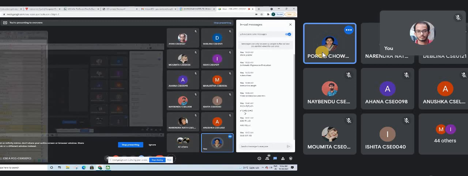So in case of A plus B, what will we do? Add R1, A, B. That means we will add the value of A and B, and we will store the result into R1.